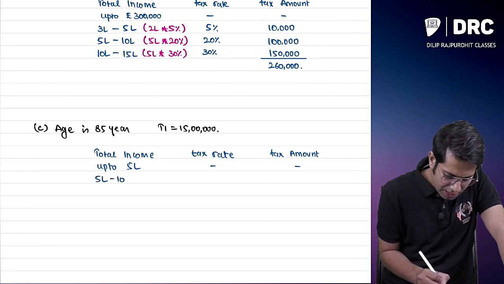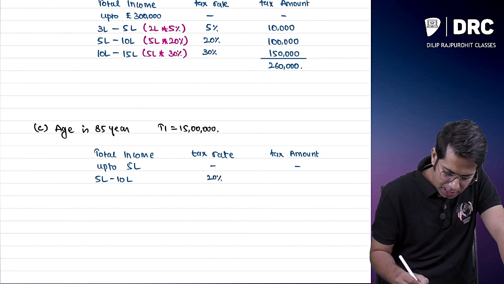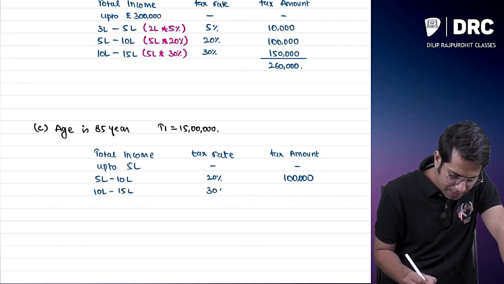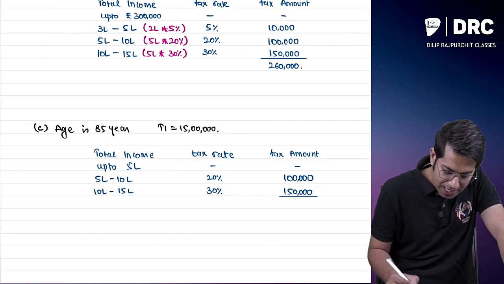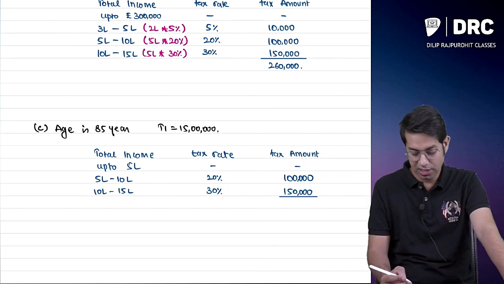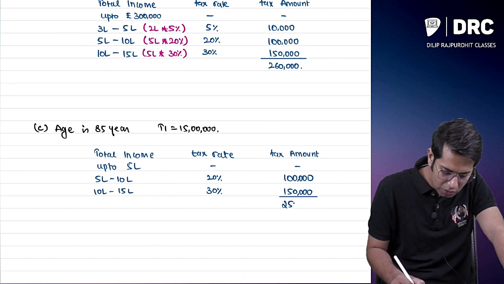For 5 lakhs to 10 lakhs, I have to pay 20%, which we have already calculated as 1 lakh rupees. And for 10 lakhs to 15 lakhs, the rate is 30%, which comes to 1,50,000. So if I am a super senior citizen, what is my tax liability?